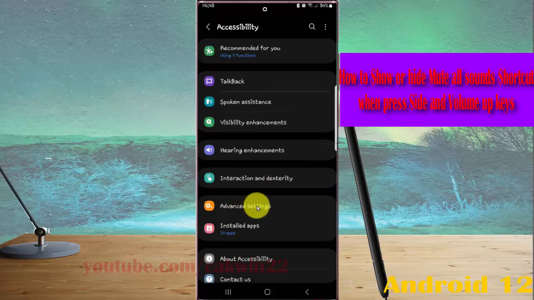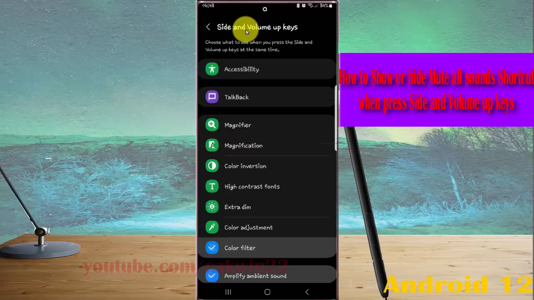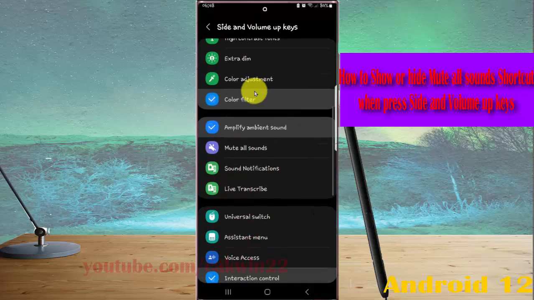Next, tap advanced settings, and then tap side and volume up keys. Scroll down the screen. On mute all sound, check to show mute all sound when you press side and volume up keys, or uncheck to hide. Check to show or uncheck to hide.